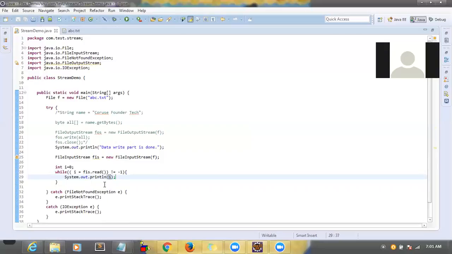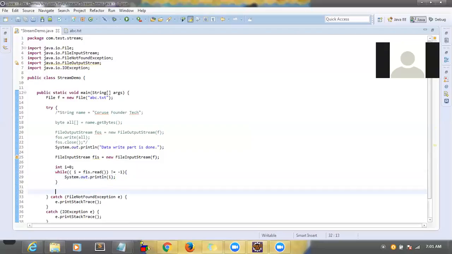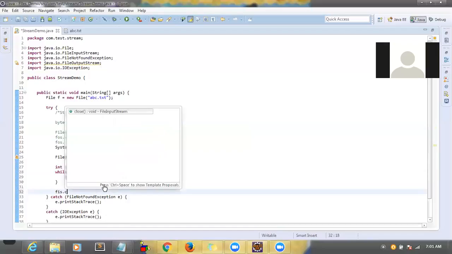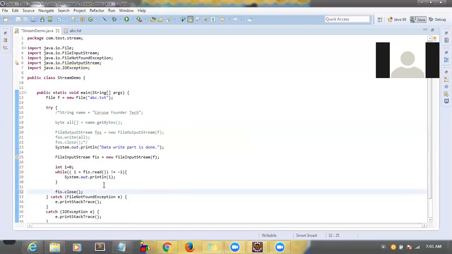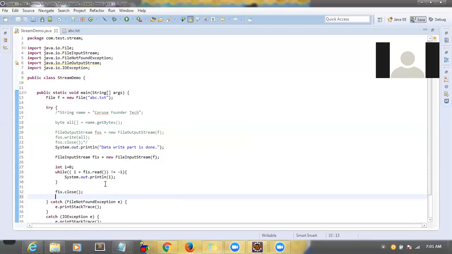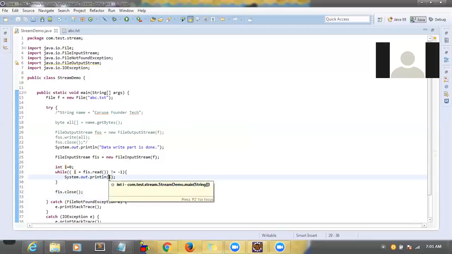Manoj, I have a question. You are getting the integer, no? But in the first time you already converted the string into bytes, but you already wrote it. So how will they get the output by reading into the integer?